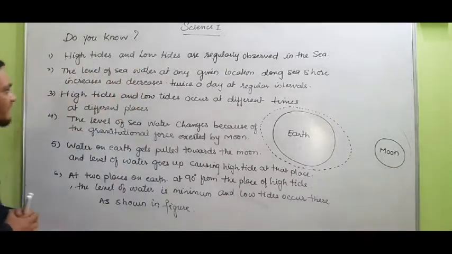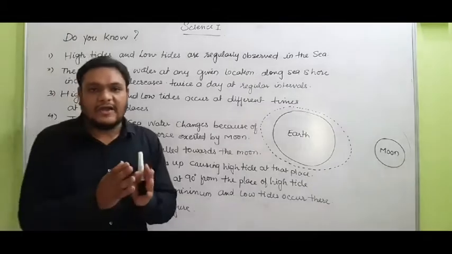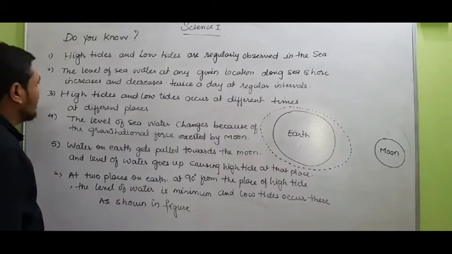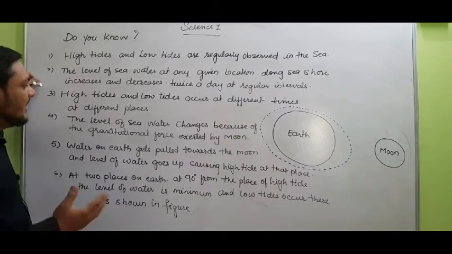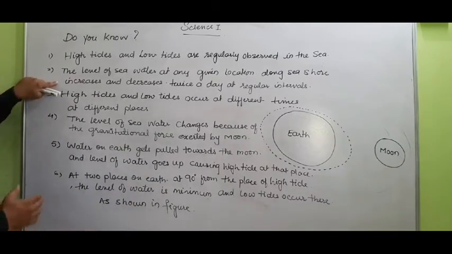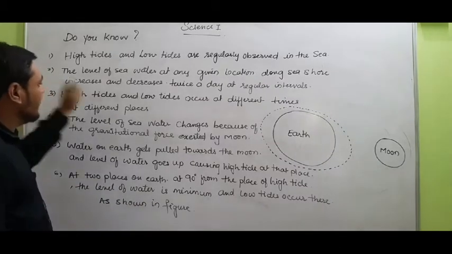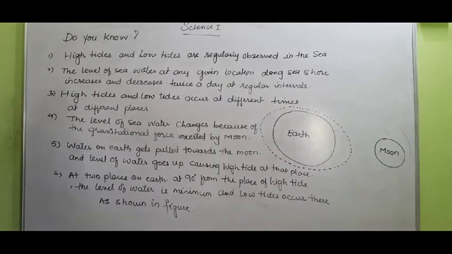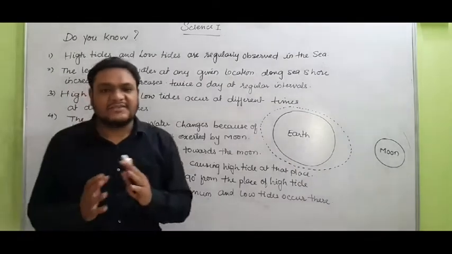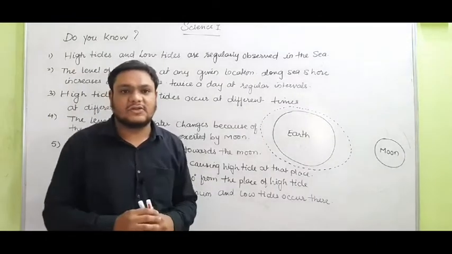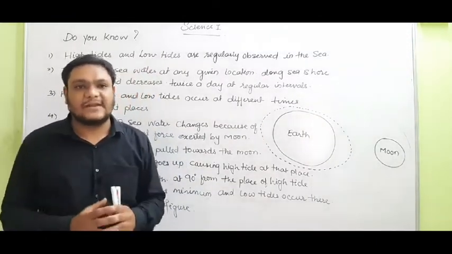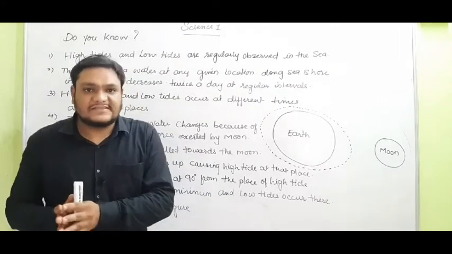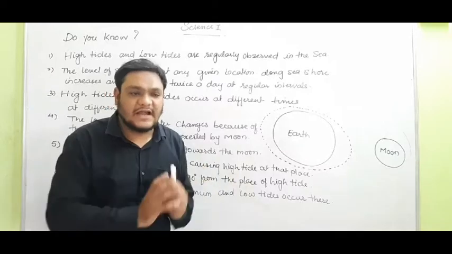The level of water at any given location along the seashore increases and decreases twice a day at regular intervals. After 6 hours 13 minutes, high tide and low tide occur. That increase of the water level is a high tide, and the decrease is a low tide. High tides and low tides occur at different times at different places on the earth. At some place high tide will occur, and at another place low tide will occur.